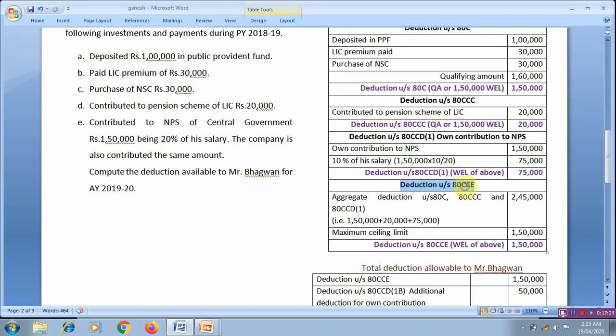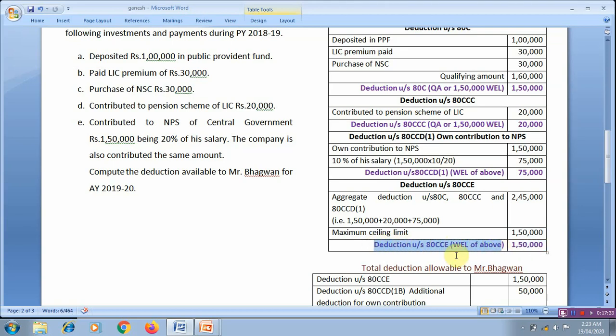So first we compute the deduction under section 80CCE. Aggregate deduction of 3 sections, 1,50,000, 20,000 and 75,000, is 2,45,000. So maximum ceiling limit is 1,50,000. So lower of these two is 1,50,000.